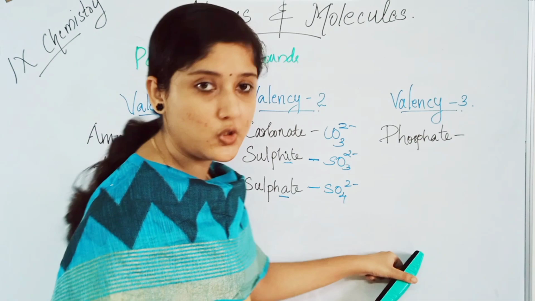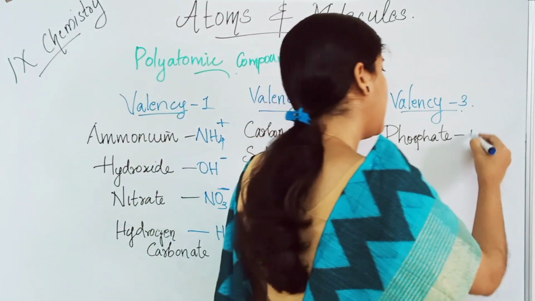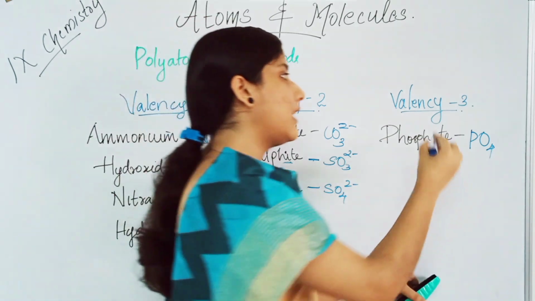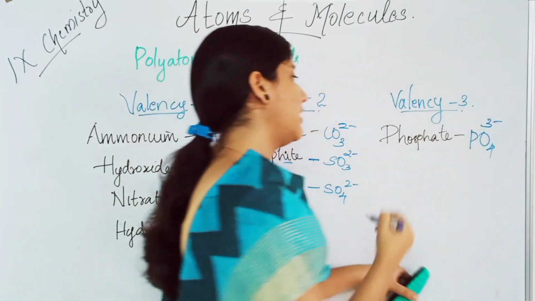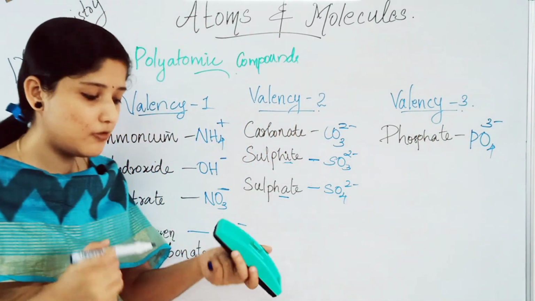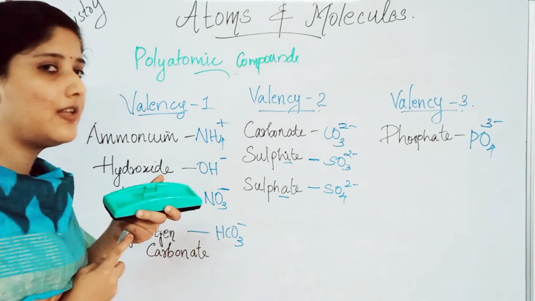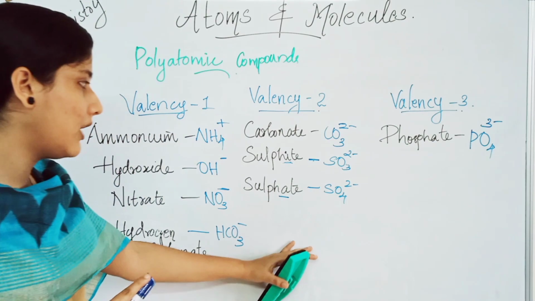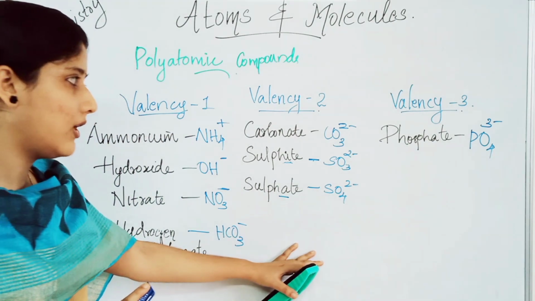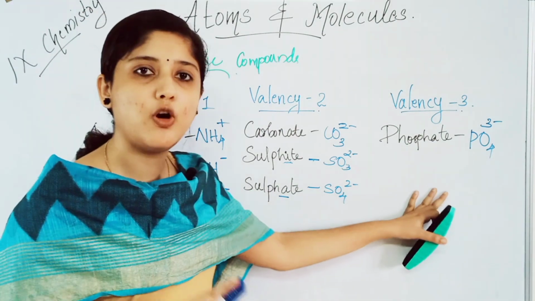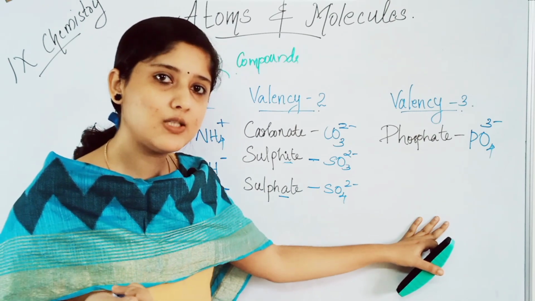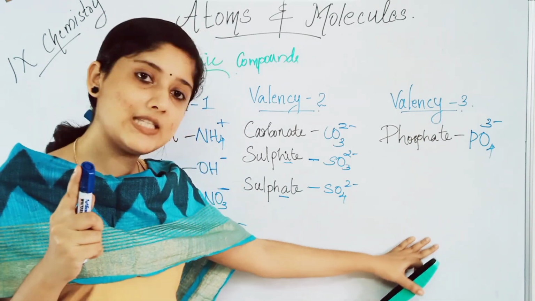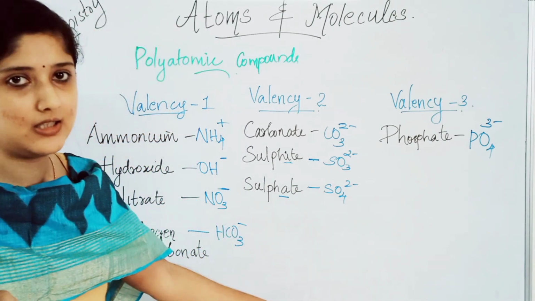Next on to phosphate. That is PO4, phosphate, and the valency is 3 minus. These are the examples of polyatomic compounds with the valency 1, 2 and 3. This is important. Study carefully the charges. Phosphate is PO4 3 minus. Sulfite is SO3 2 minus and sulfate is SO4 2 minus.